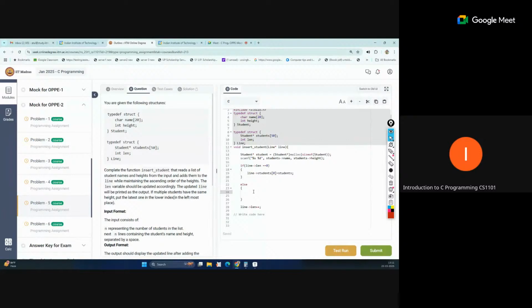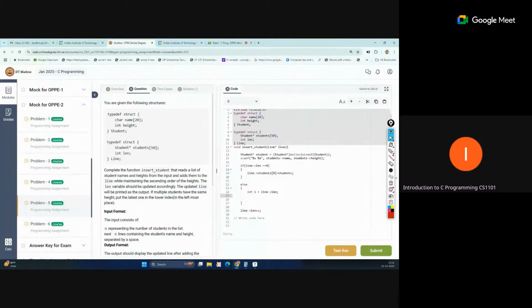So here we will just assign a length. What is the final length we have till now? So we are taking int i equal to line length, and that is a pointer. Now we will run a while loop here. In the while loop, we will compare each element from the last. Let me show you.